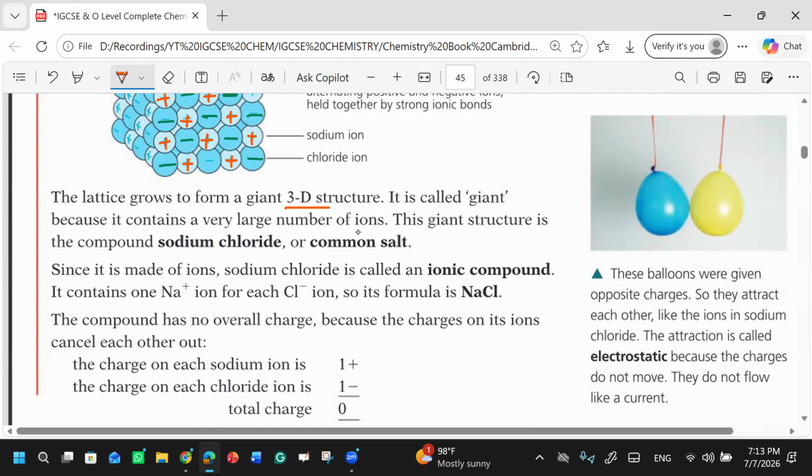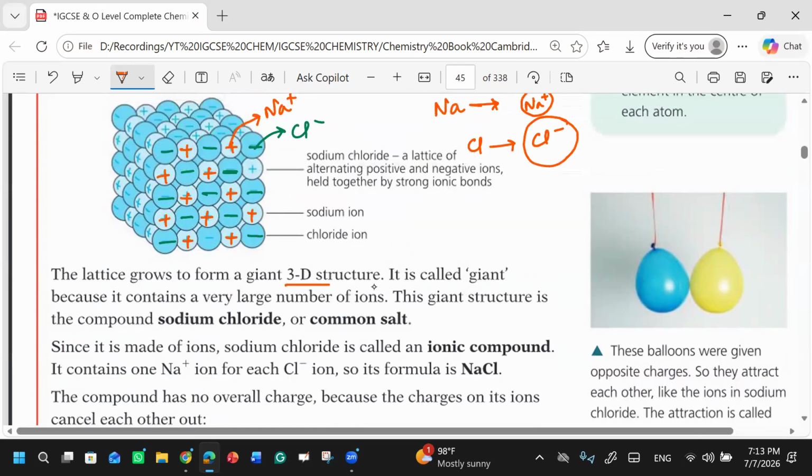You know what is a 3D structure? Basically it has three axes: x-axis, y-axis, and z-axis. Three dimensions are there: it has a width, a height, and a depth as well. Yes, exactly. So this is a three-dimensional picture of the lattice.